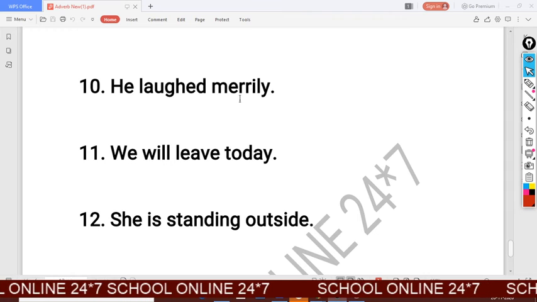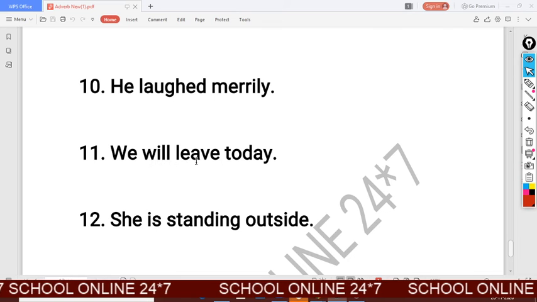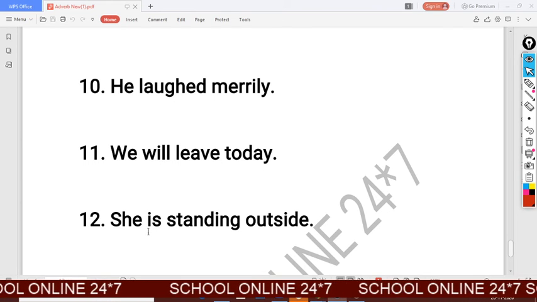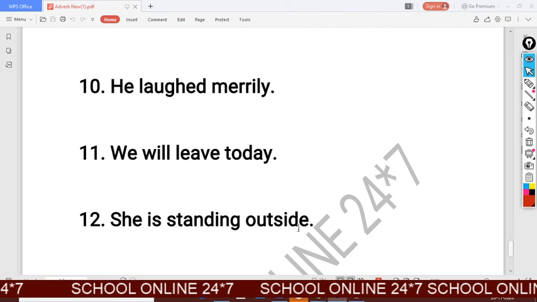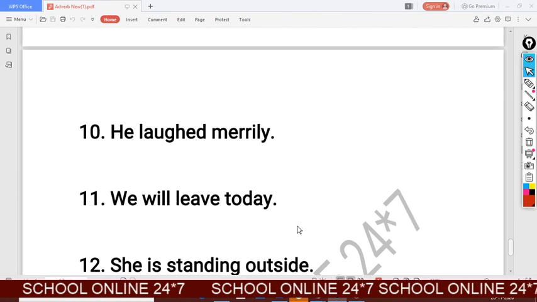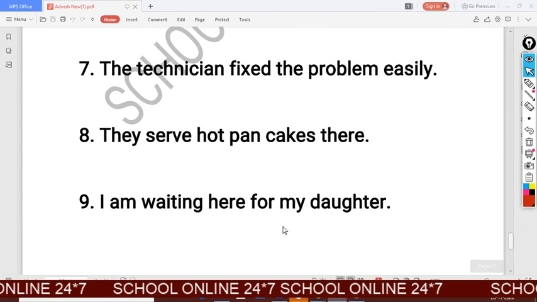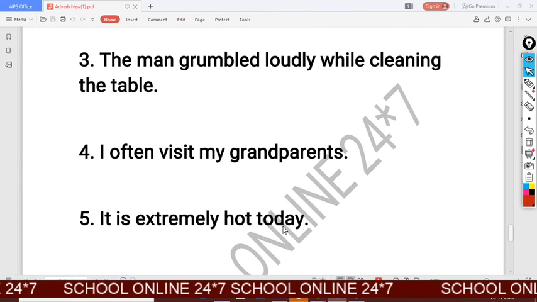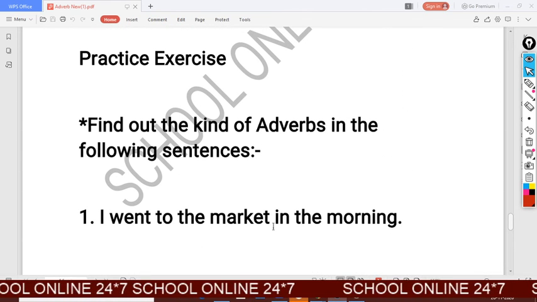He laughed merrily. 11. We will leave today. 12. She is standing outside. So these sentences are given in the practice exercise, and you all will find out in these sentences kinds of adverb.